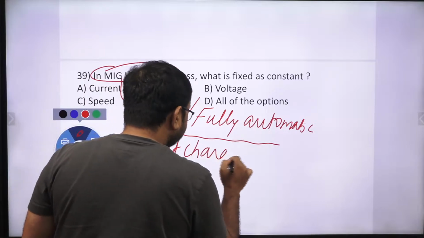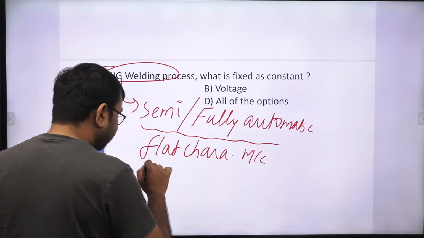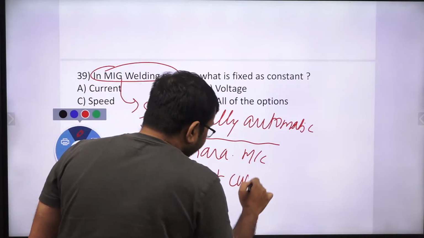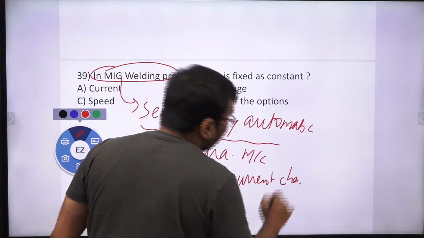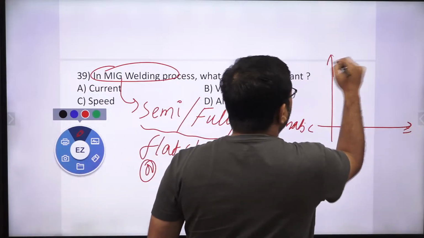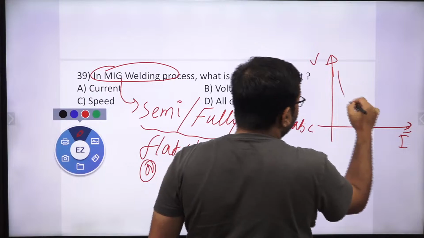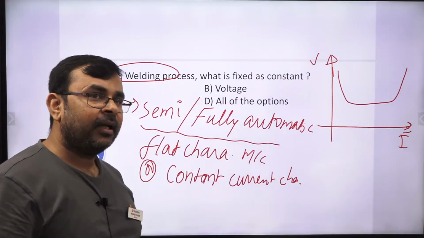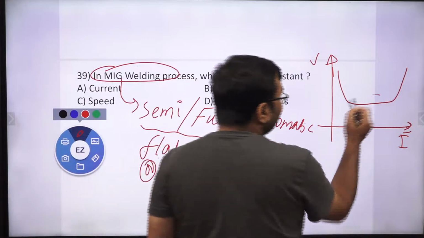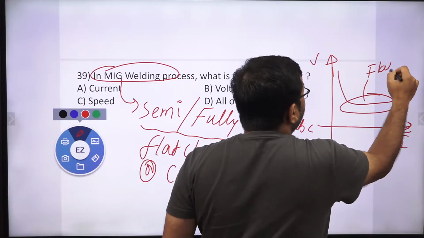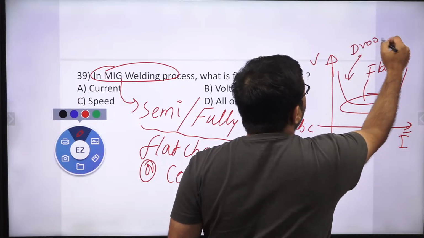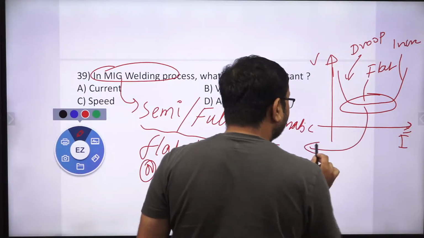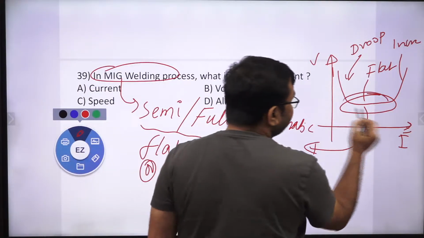These are flat characteristic machines, and a flat characteristic machine is also named as constant current characteristic. How? You can see here, if I draw a voltage versus current graph for arc length, we can get it like this. This is the voltage arc characteristic curve, yes or no? So this zone represents flat characteristic, this is called drooping characteristic, and this is called increasing characteristic. So our MIG welding works on this zone.